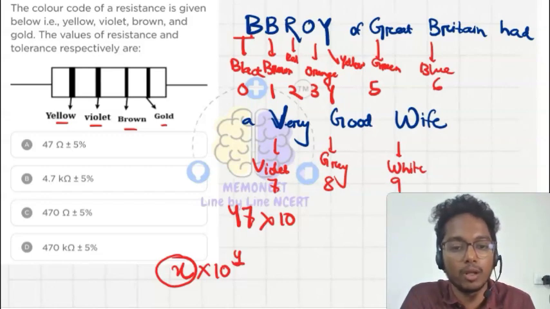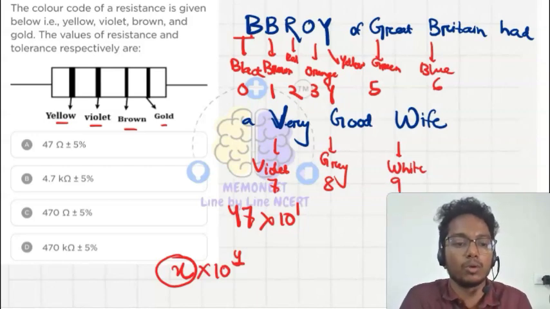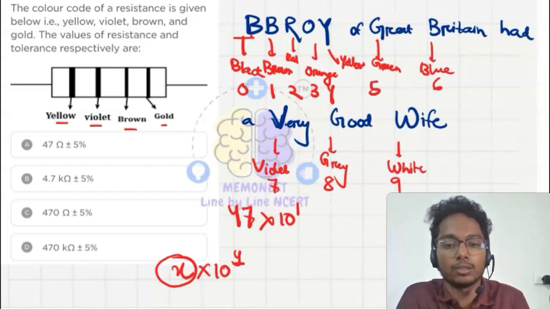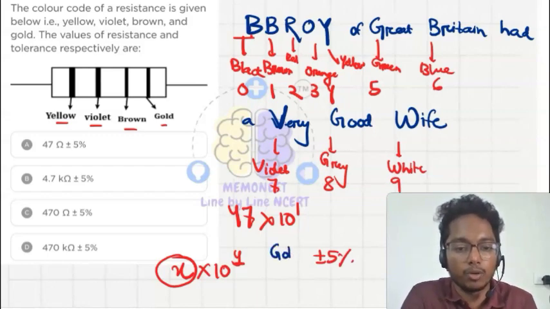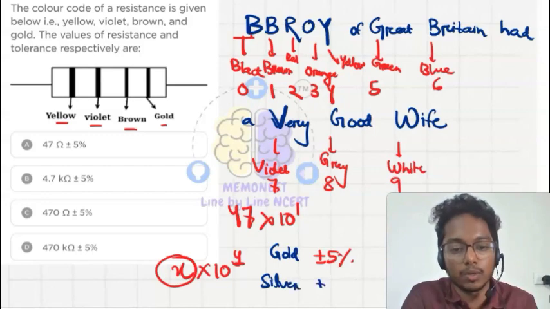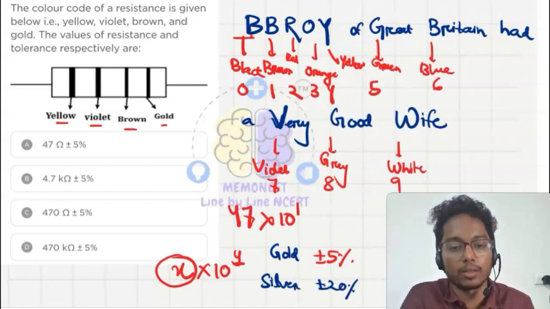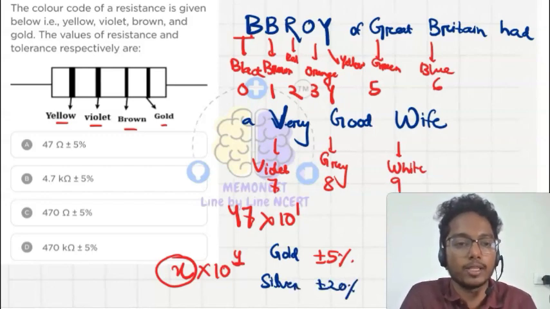Brown is for 1, so 10 to the power 1. And for gold, I have the tolerance percentage, that is plus minus 5%. And if I am taking silver, it is plus minus 20%. So it is given as gold.